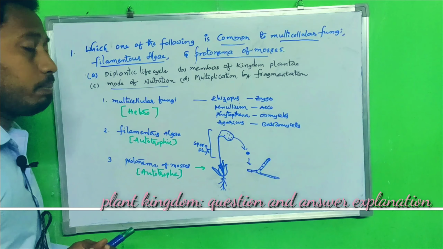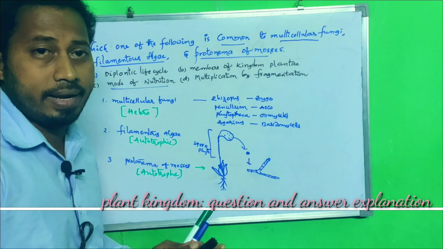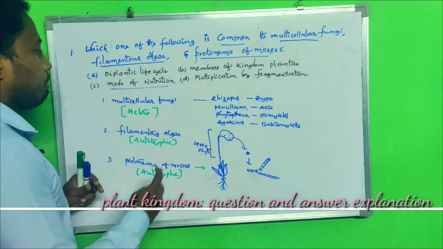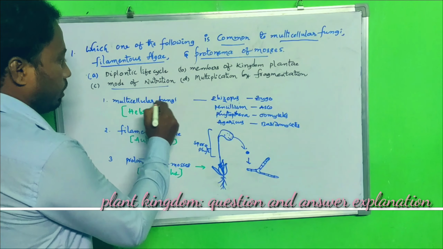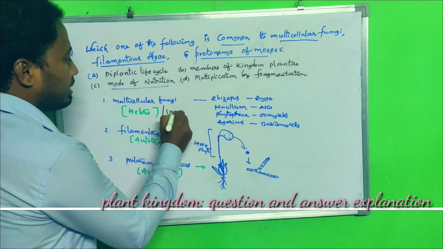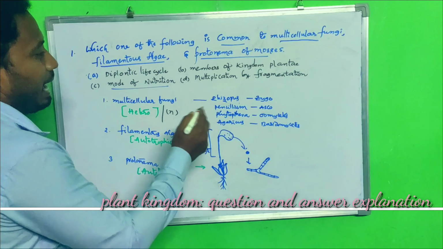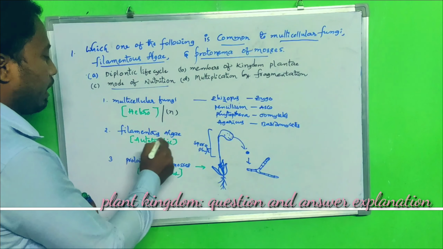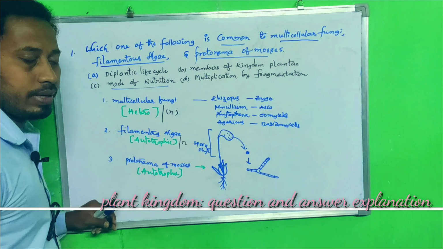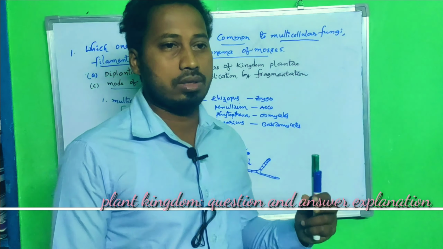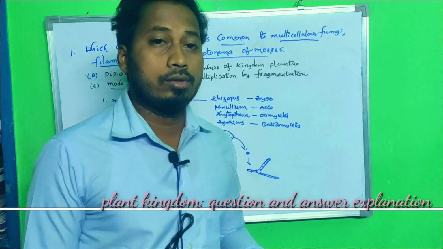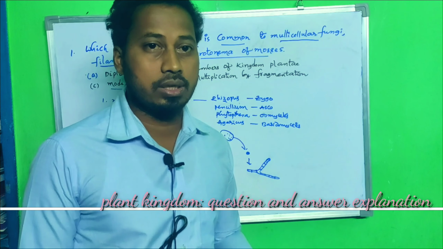Diplontic life cycle. Will it be common for all three? No, impossible. Because multicellular fungi are haploid, with ploidy N, as they form spores. Filamentous algae also form spores. For example, Chlamydomonas produces zoospores in asexual reproduction.